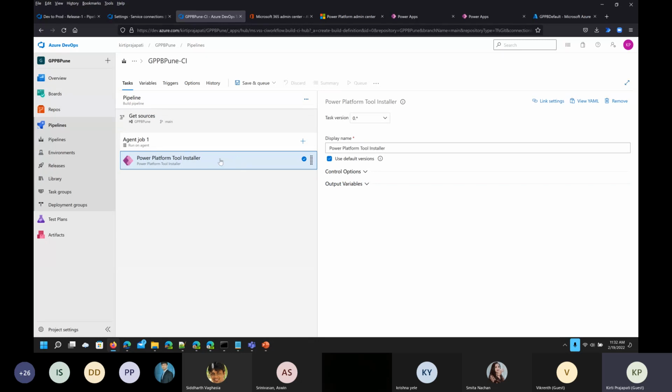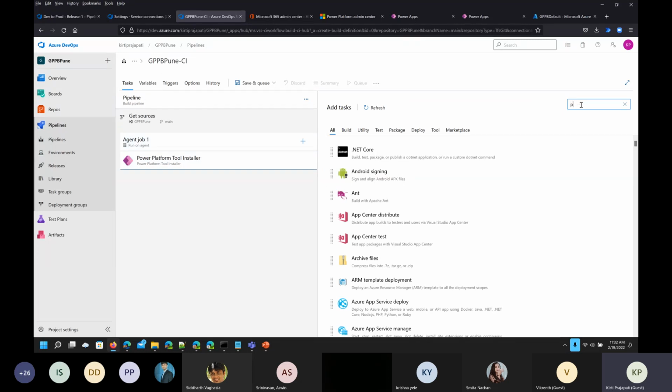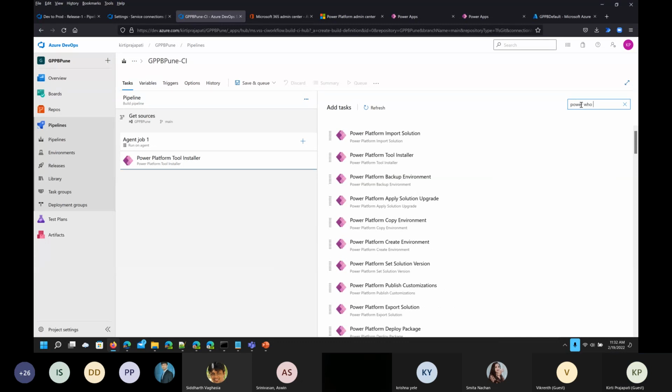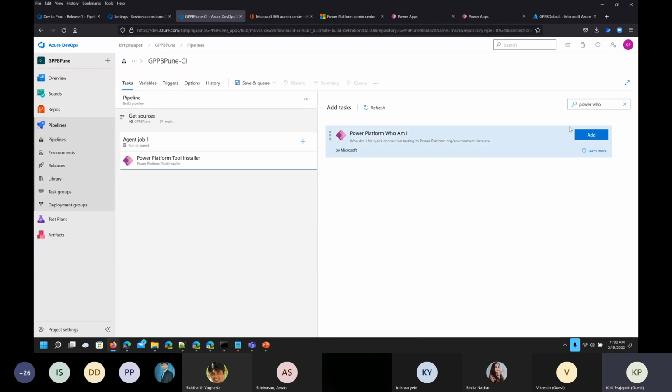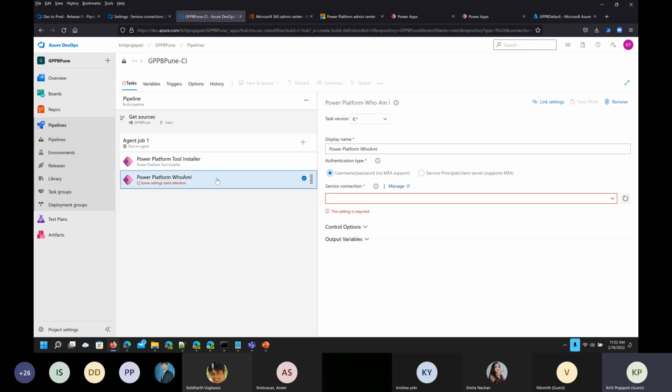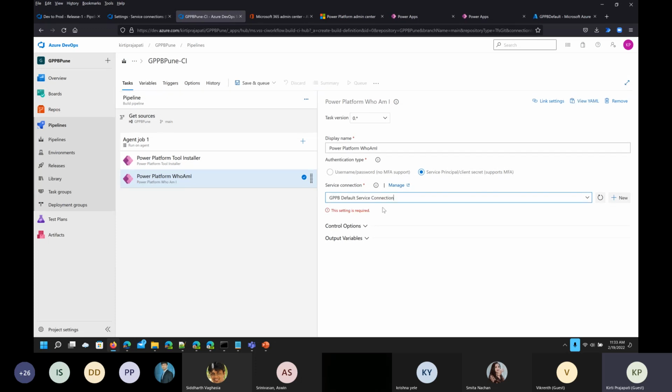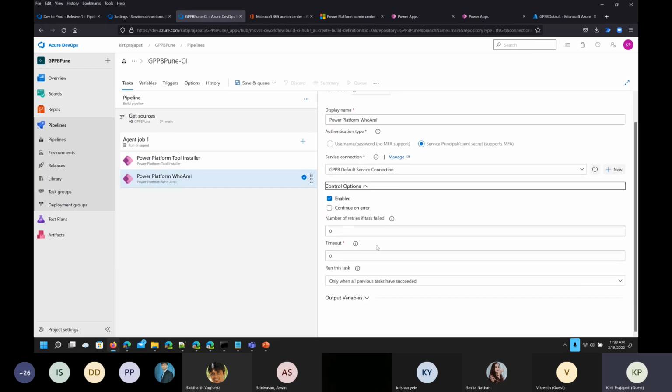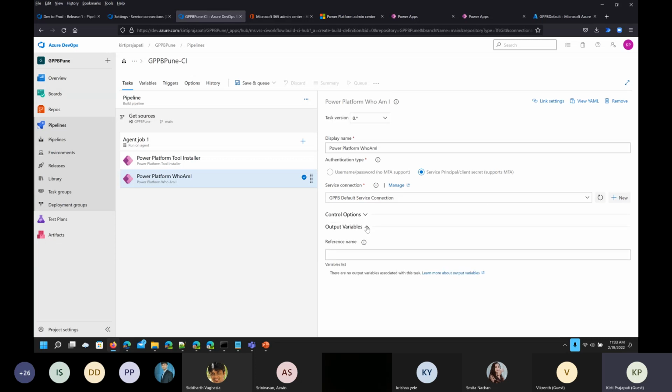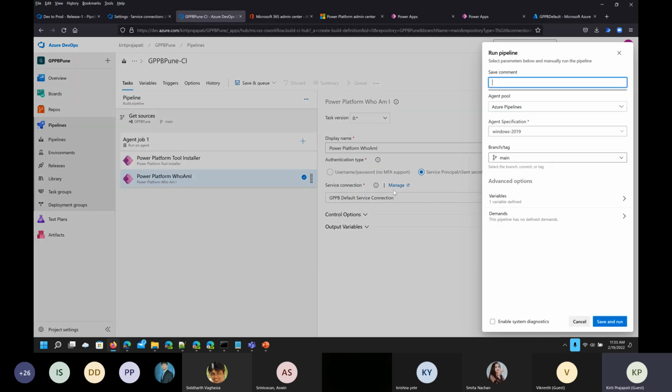Now if you want to check something, then you can add another task called Who Am I, yeah, this one. I'm just adding this for testing whether my pipeline is working or not. So here you can see we have two radio buttons. We will select this service principal, and from this drop down, the service principal which we have created will be available, the GPPB default service connection. And control options, we are not going to change anything. Let's keep it as is, and just try to click on save and queue.